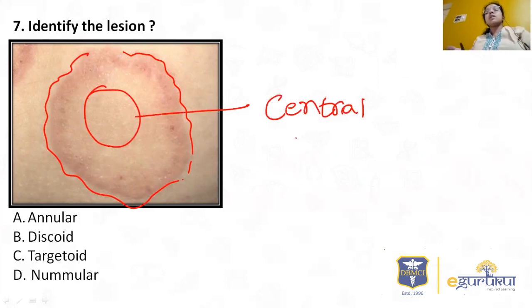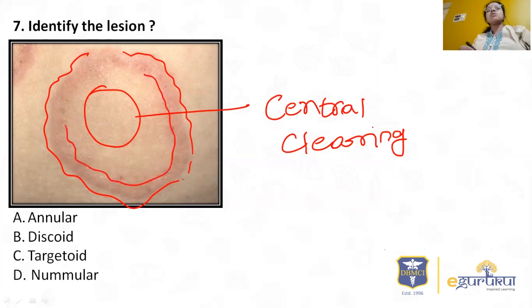There are two circles here, circular lesions, and you can see a prominent border here and here also. So this looks more like a ring-like lesion.